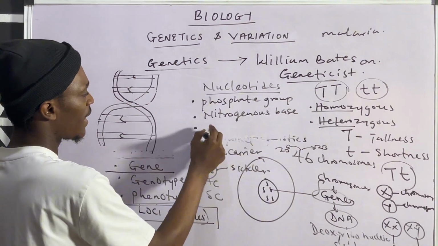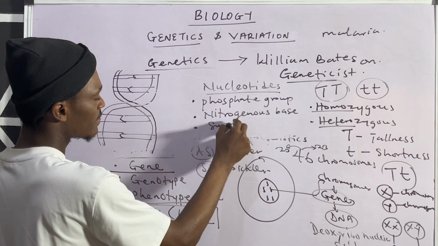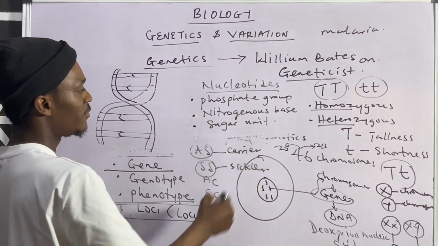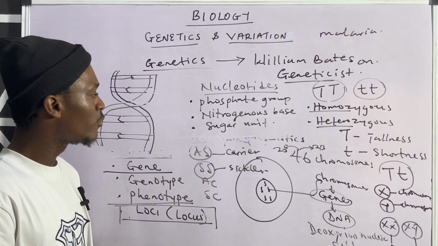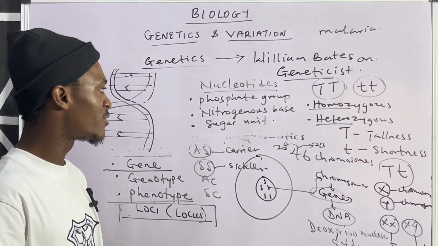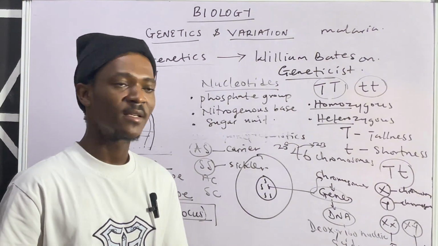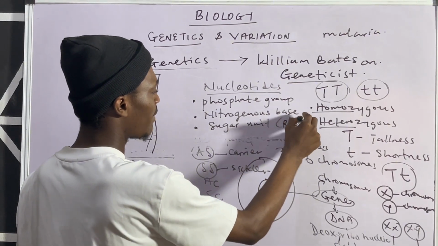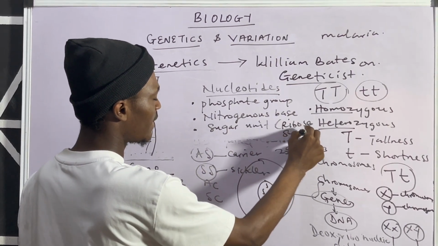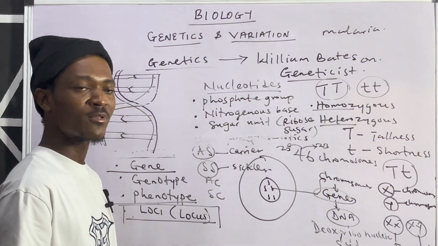And three, the sugar unit. All right. So these are the three parts of a nucleotide: phosphate group, nitrogenous bases, as well as sugar unit. Now, the sugar unit is usually in the form of ribose sugar, and ribose sugar is a 5-carbon sugar.